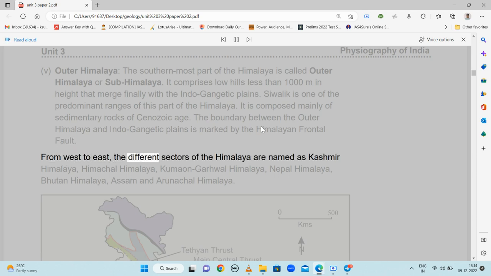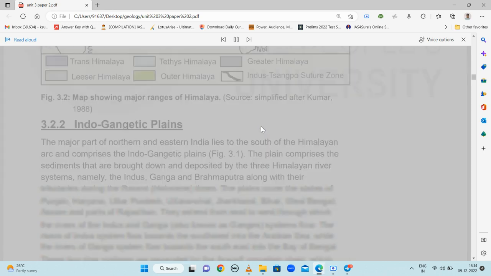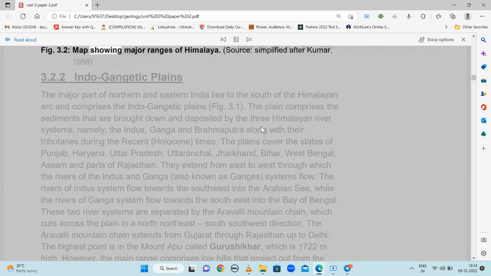From west to east, the different sectors of the Himalaya are named as Kashmir Himalaya, Himachal Himalaya, Kumaon Garhwal Himalaya, Nepal Himalaya, Bhutan Himalaya, Assam and Arunachal Himalaya. Fig. 3.2 Map showing major ranges of Himalaya. Source: simplified after Kumar, 1988.